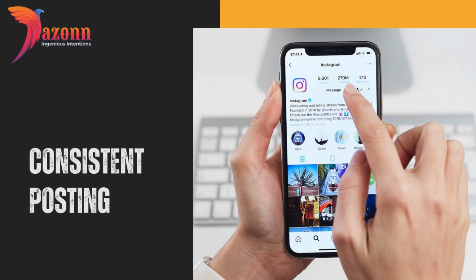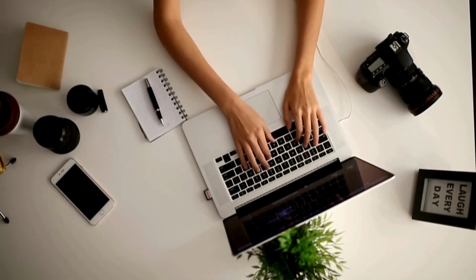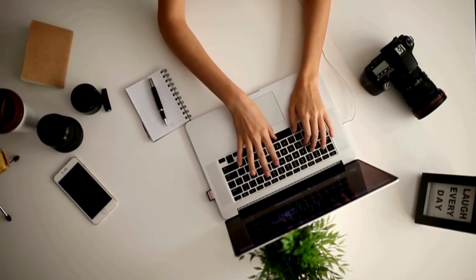Consistent posting. Consistency is key. Create a content calendar and stick to a posting schedule. This keeps your audience engaged and helps build trust.